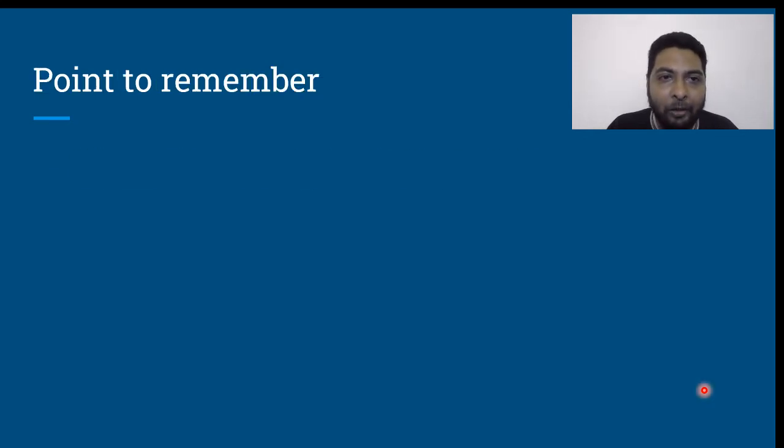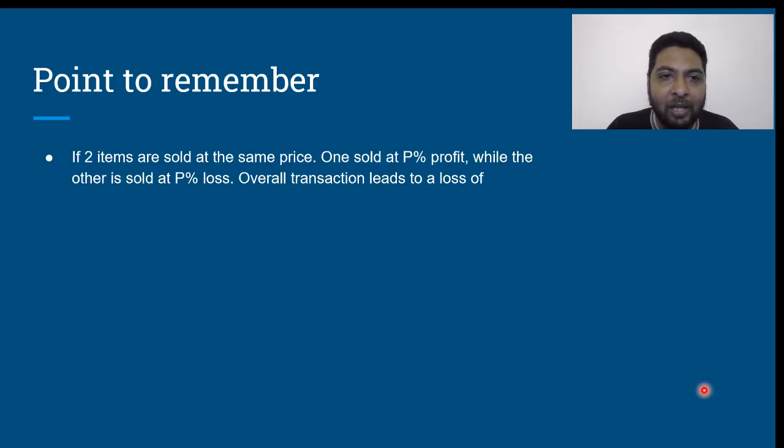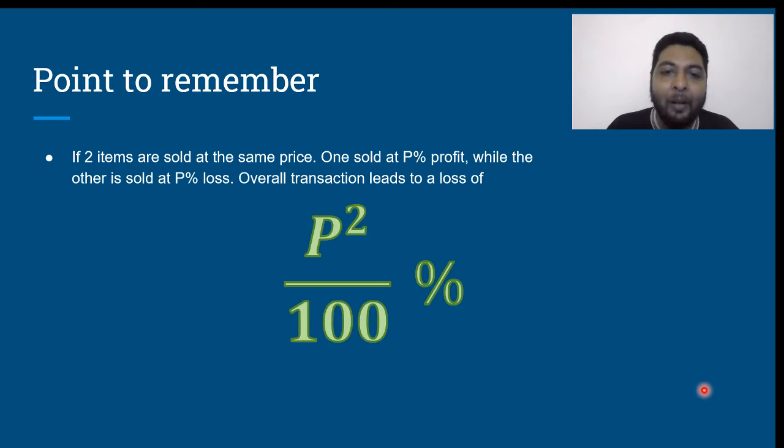Therefore, the point to remember: if two items are sold at the same price, one article being sold at P% profit while the other is sold at P% loss, the overall transaction will always lead to a loss of P squared by 100%. Is that clear?